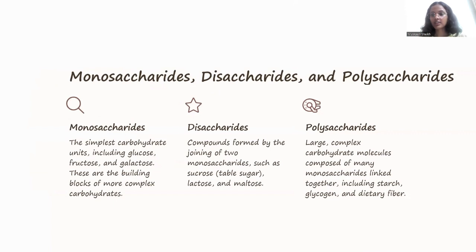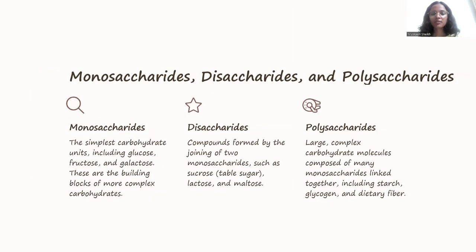Monosaccharides, disaccharides, and polysaccharides. These are the types of carbohydrates. Monosaccharides, the simplest carbohydrate units, including glucose, fructose, and galactose. These are the building blocks of some complex carbohydrates.